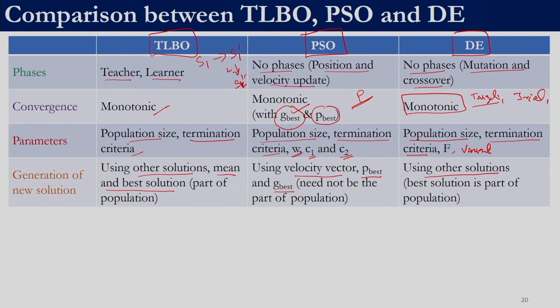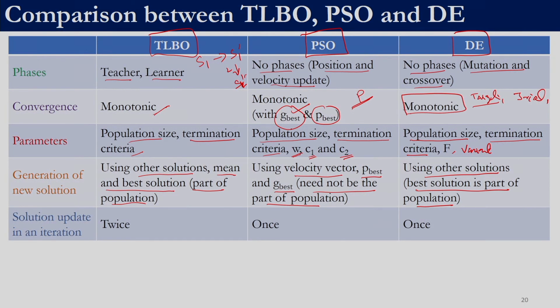In teaching learning based optimization as well as in differential evolution, the best solution is part of the population. The best solution is inside the population. That need not be the case in particle swarm optimization. So, that is one crucial difference between TLBO, DE and PSO.